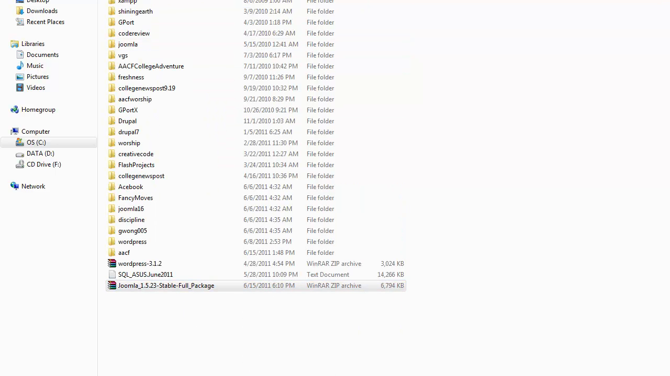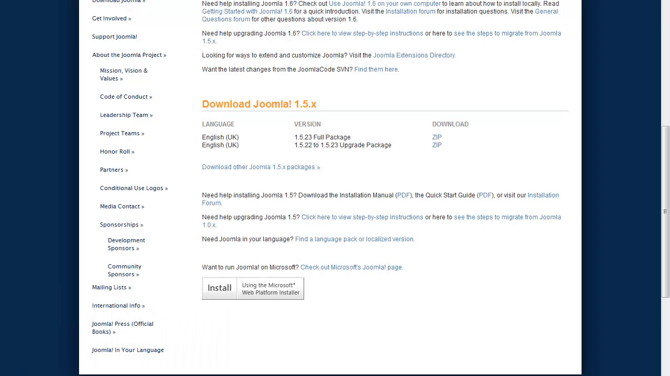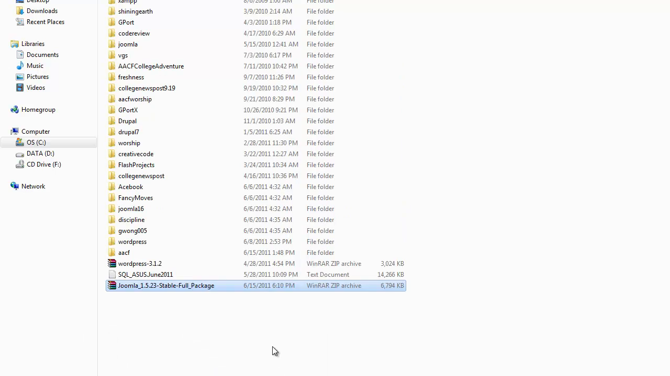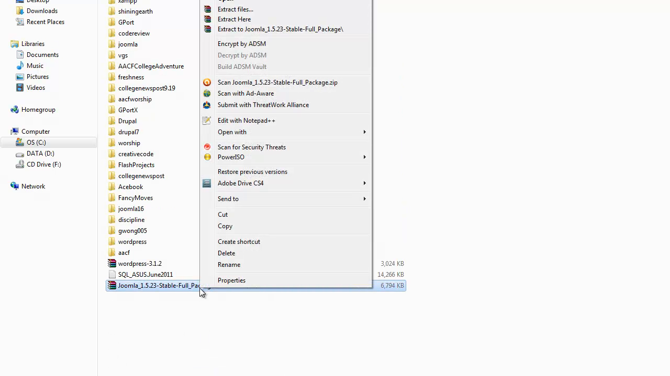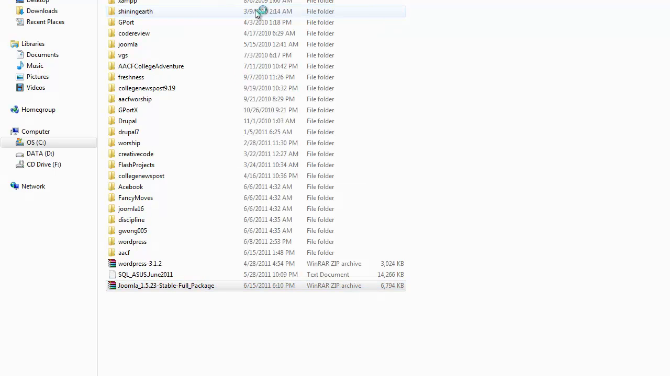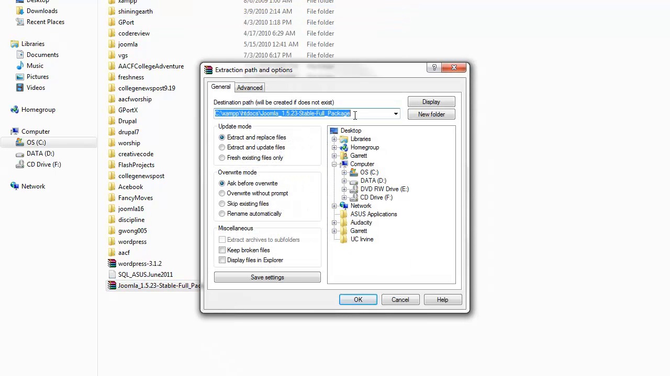So I already downloaded it. I just downloaded it again. Wow, I downloaded it twice. Okay. So let's extract files. And let's specify a location. So we can call this Joomla 1.5.